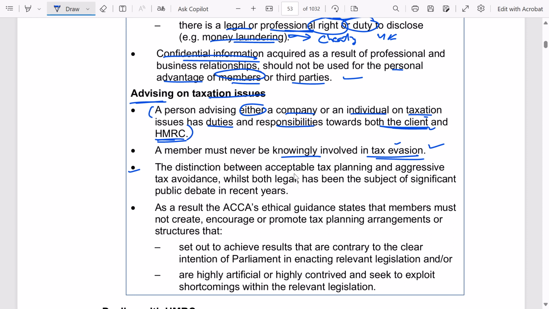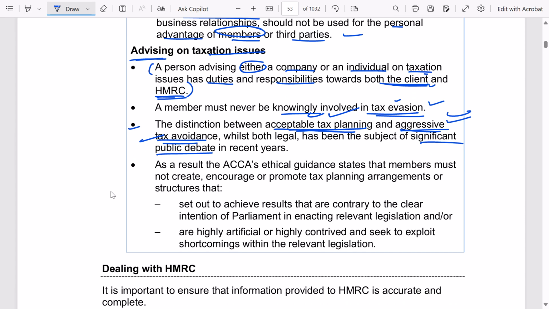Third, the distinction between acceptable tax planning, not taking undue advantage, and aggressive tax avoidance, not doing aggressive tax avoidance, right? Even though both are legal, this is a kind of subject to significant recent public debate, and is considered somewhat unprofessional or somewhat unethical. Okay, acceptable tax planning is fine.